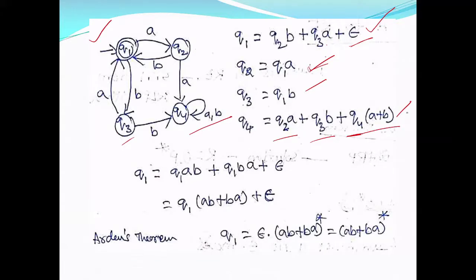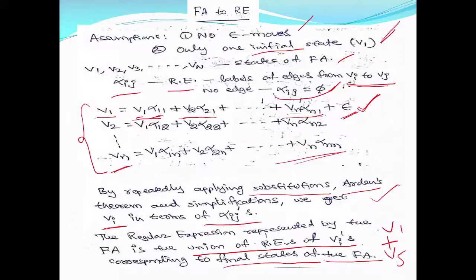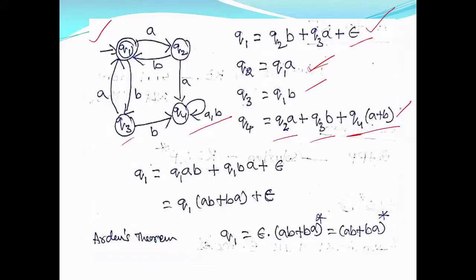This is what I have applied here. Look at this identity. I have simplified Q4A plus Q4B and written Q4(A plus B). Now these are the four equations I have.